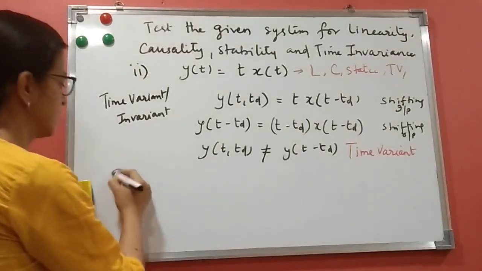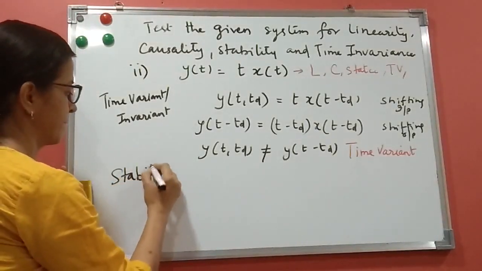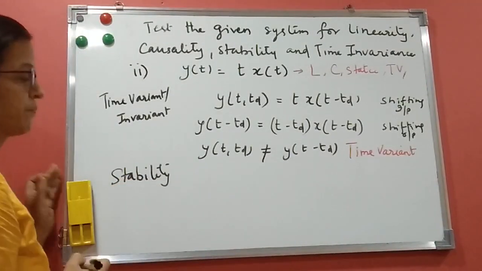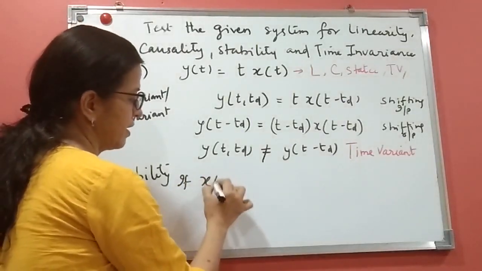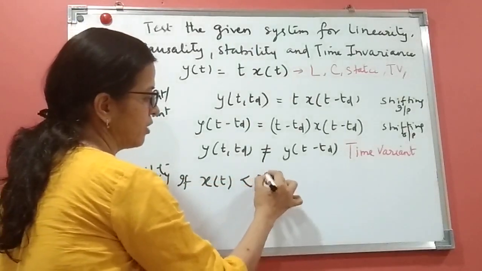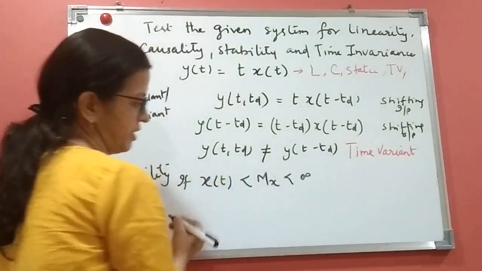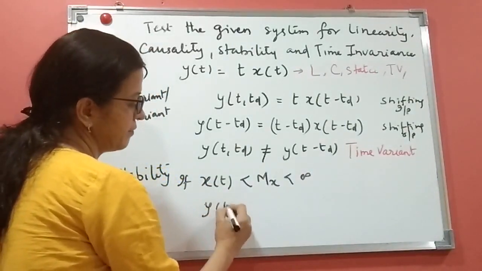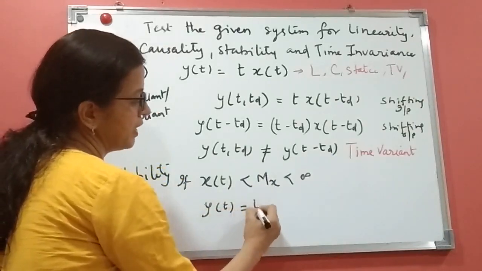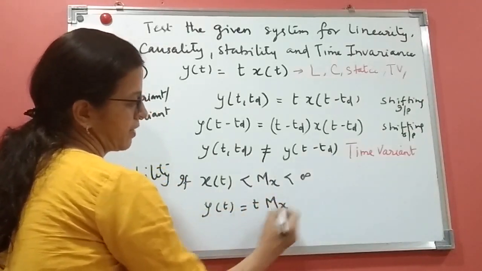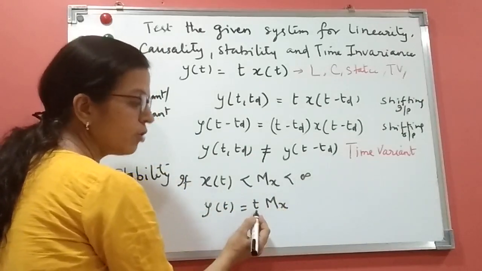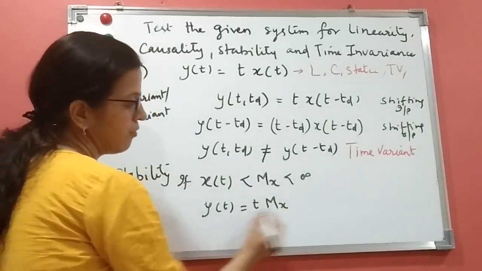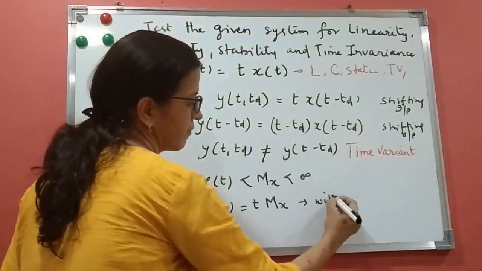Now we'll see stability, the last point. Now stability: we know that if x of t is bounded by some Mx less than infinity, what will y of t be here? y of t will be equal to t into Mx. So even if Mx is less than infinity, if t goes to infinity, y of t will not be bounded.